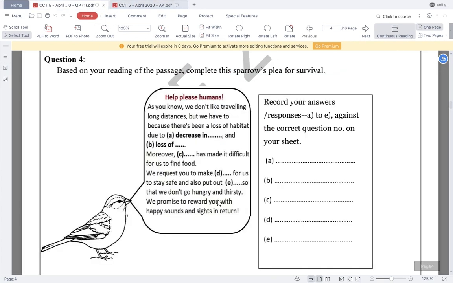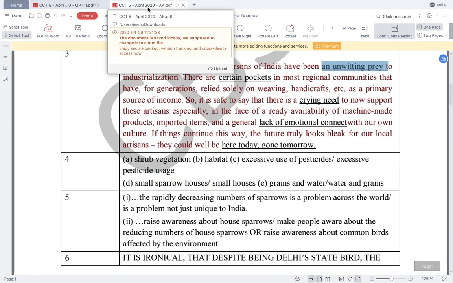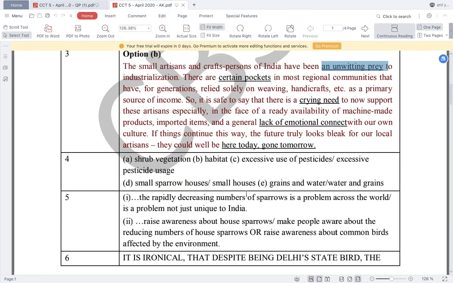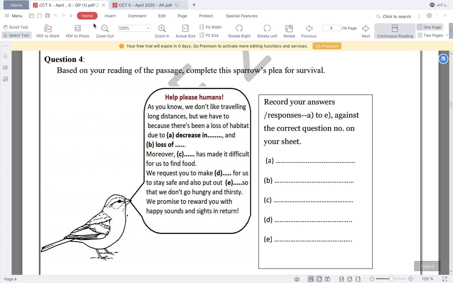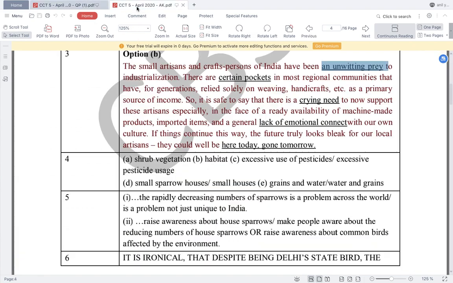Then again, question number 4 is what they are asking, what they are requesting for to us. They are requesting for making homes for them because we have destroyed their habitats, right? Small sparrow houses, small houses. And then what do they need as food? Because crops have been sprayed with pesticides, they need some food or grains that now people usually do during summers.